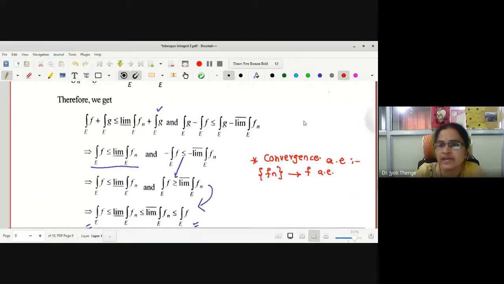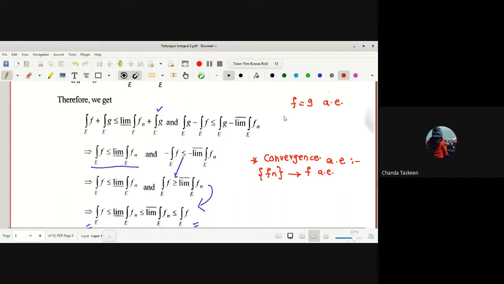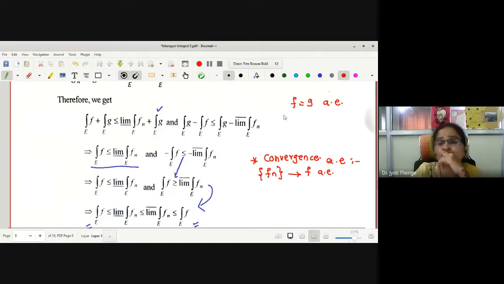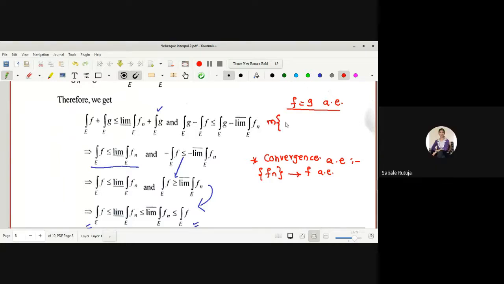What is a function f equal to g almost everywhere? How have we defined f equal to g almost everywhere? I'm asking the definition of this statement, almost everywhere. Any property is true almost everywhere.